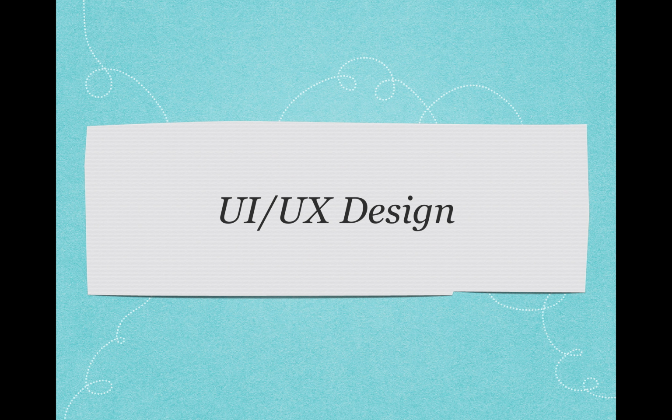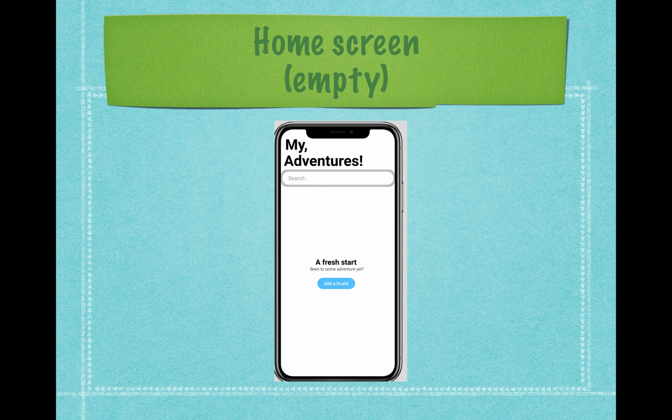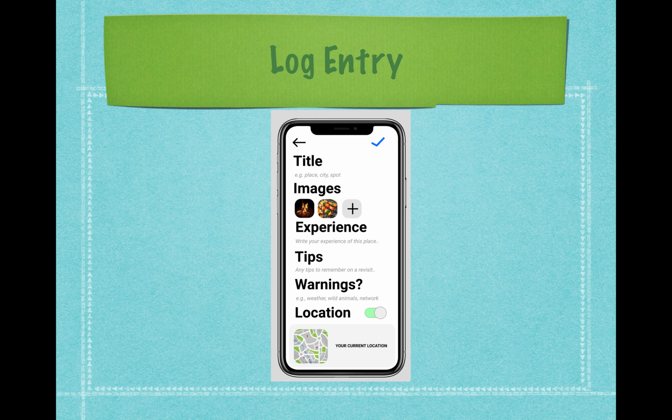So now the UI and UX design. This would be the front page. The front page, when the user has not entered any log, will contain a button, and when the user clicks the button, the log entry page will appear. Here is the log entry page that will contain title, images for the users to add, his experience, tips, warnings, and location to use the current location and to store the location of where he is.